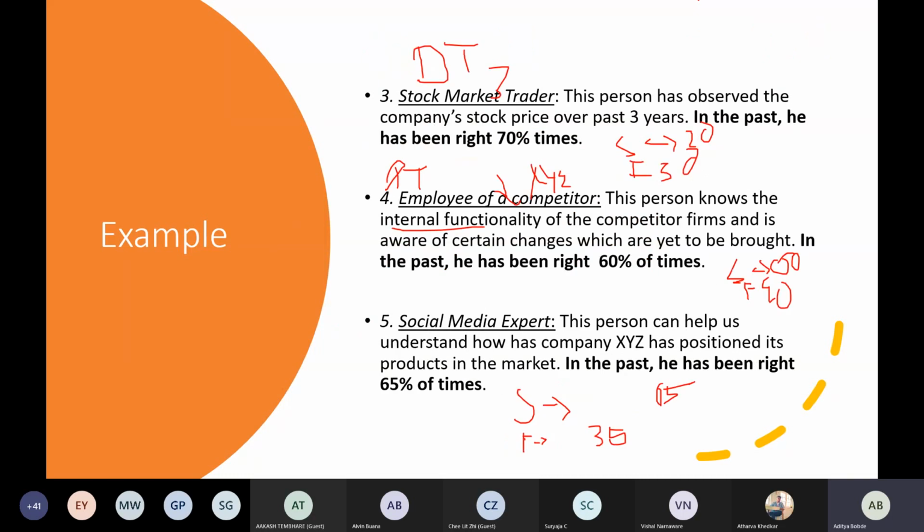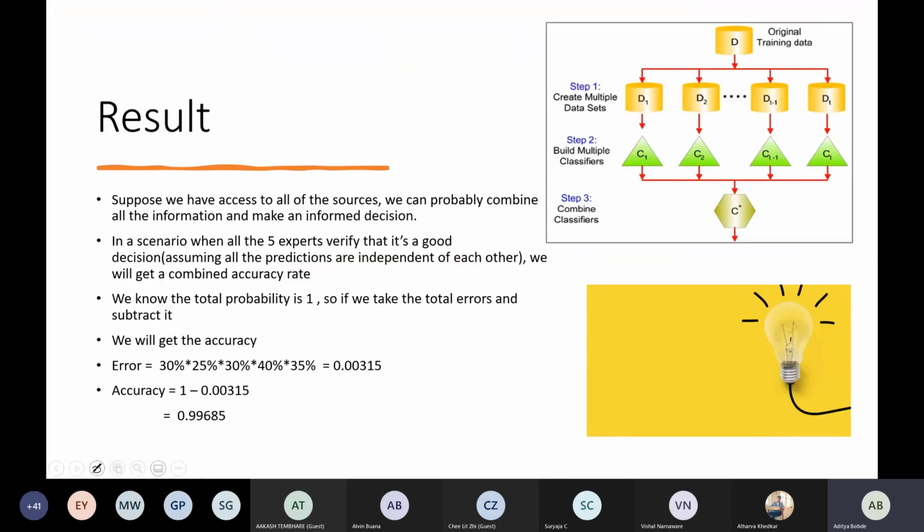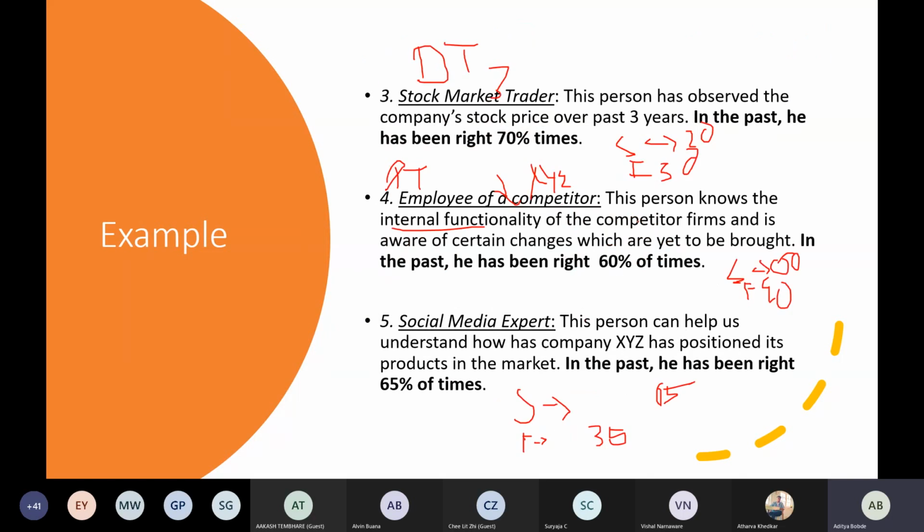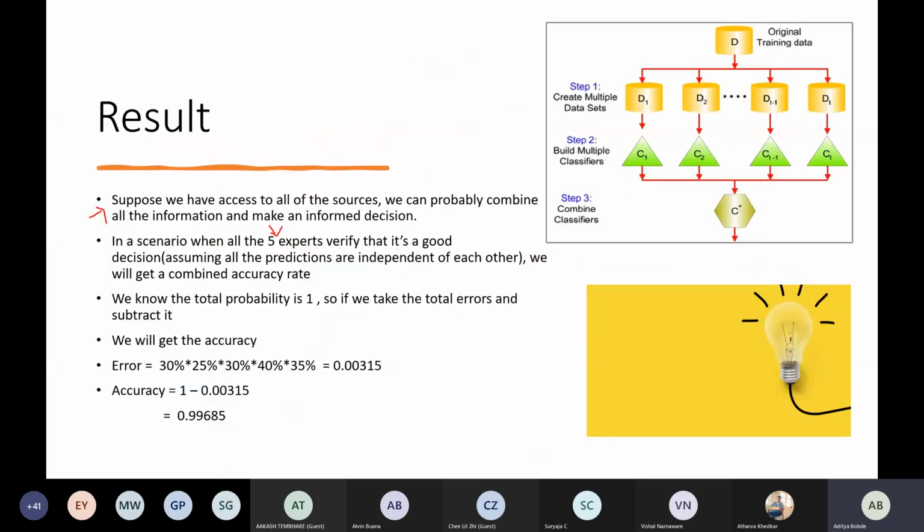So what you do is you stack all these decision trees. Suppose now we have access to all these 5 decision trees, we can combine this information and we have 5 experts from different fields. And we have already plotted them. So now just take into consideration the failure percentage. The first one has a failure percentage of 30%. The second one has a failure of 25%. The third is 30%. The fourth is 40 and the fifth is 35.